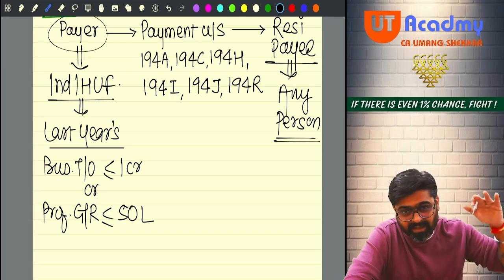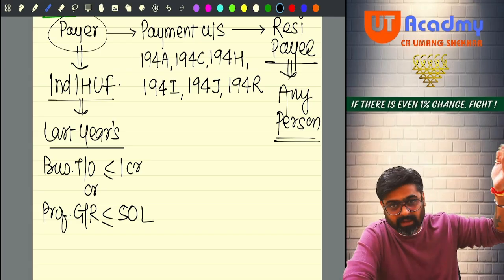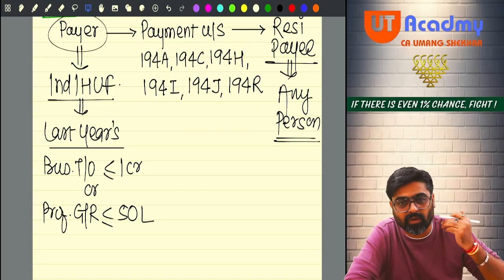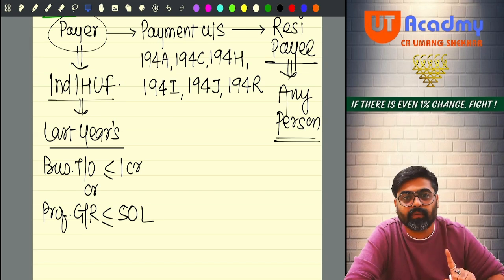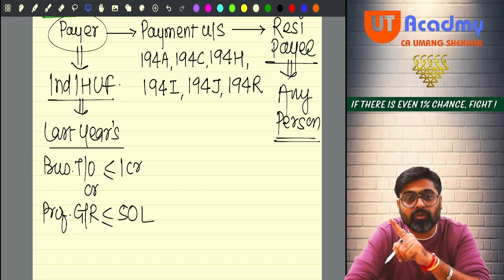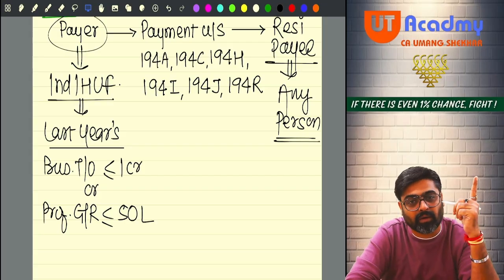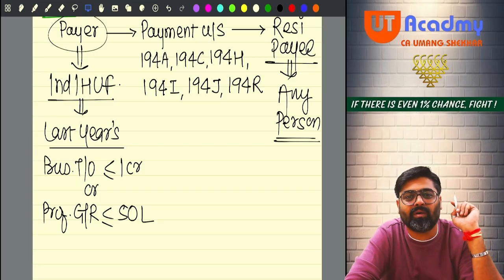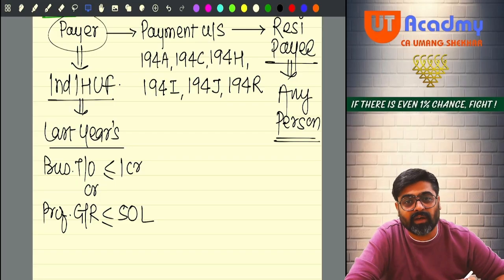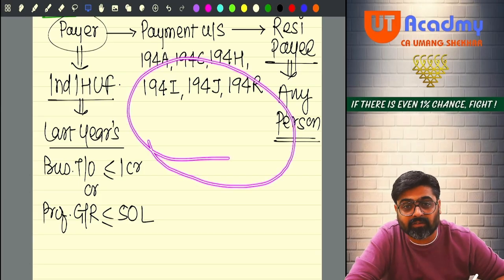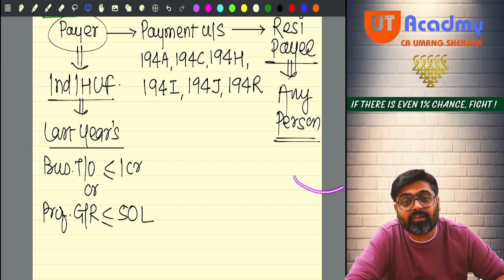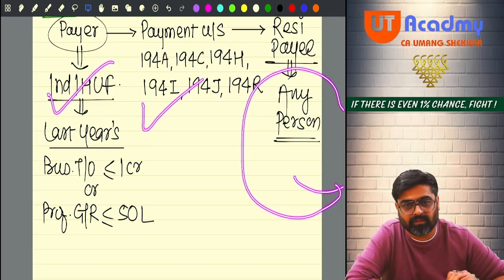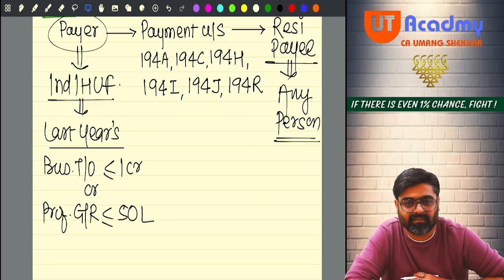Hello, sir. Did I tell you under section 192? Did I tell you? And have I written that payment under 192 will also be covered for this exception? No, only these payments will be covered. So if this individual or HUF is making any other payment, he will definitely be liable to deduct TDS if he is covered under that provision. But this type of individual or HUF making these payments in the current year to any resident person, then this individual or HUF is not liable to deduct these TDS. Other TDS he is liable to deduct.